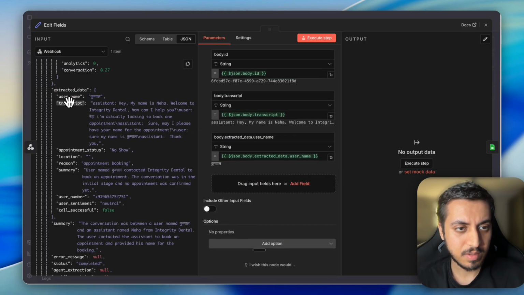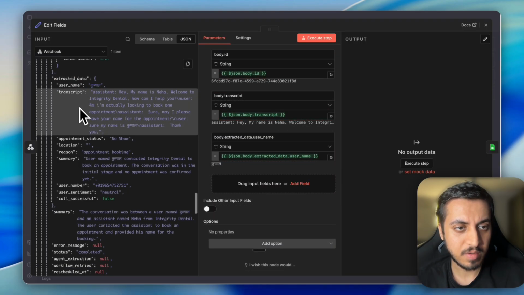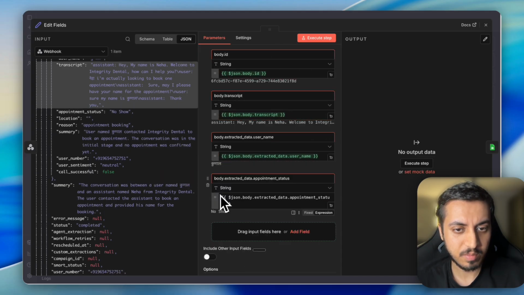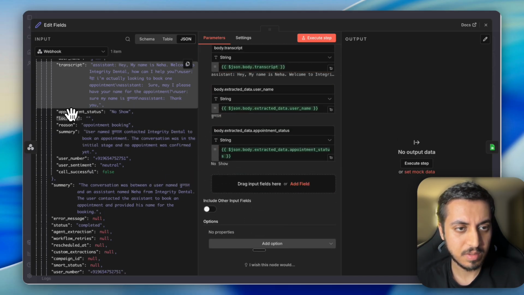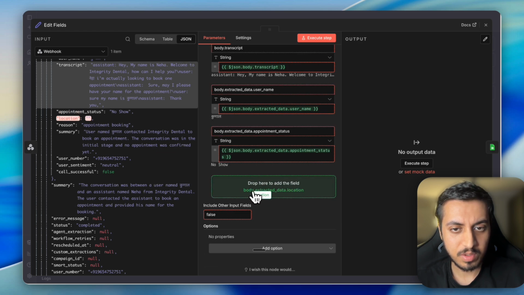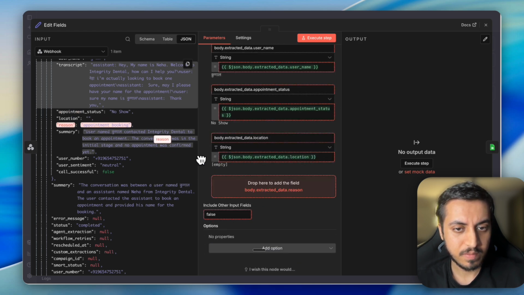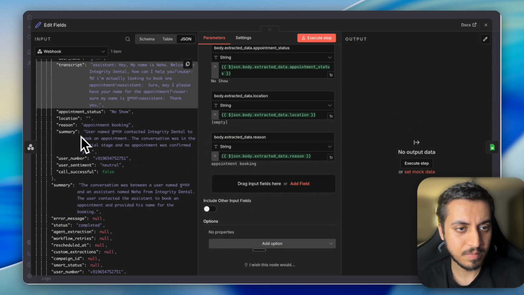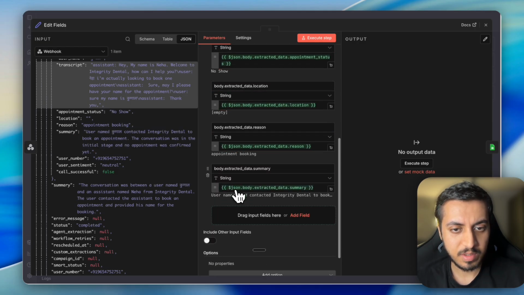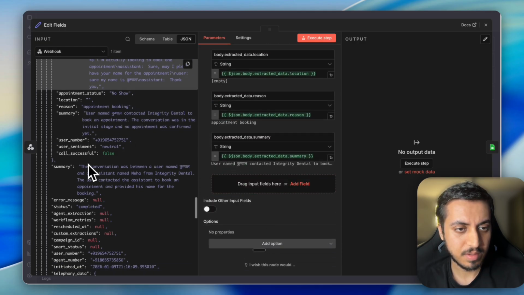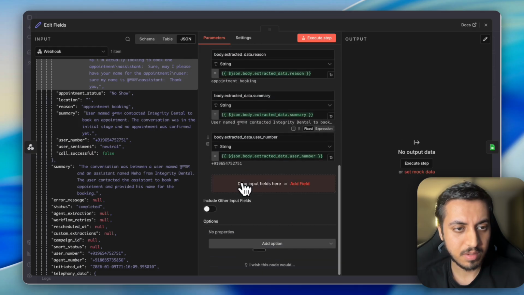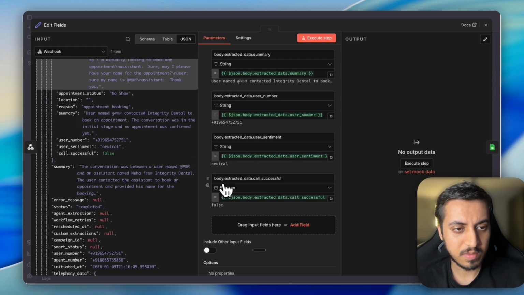We already have the transcript. We need appointment status, location, reason, summary, phone number, user sentiment, and call successful.